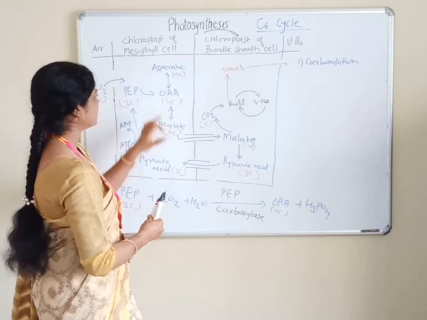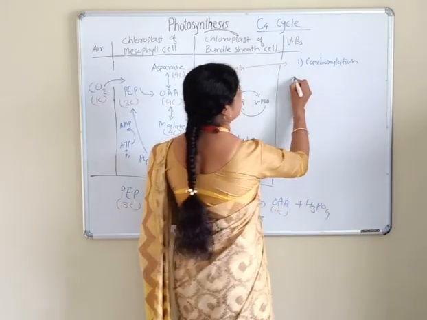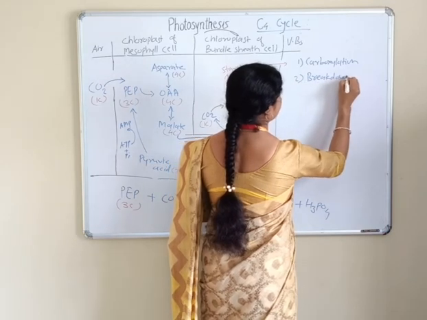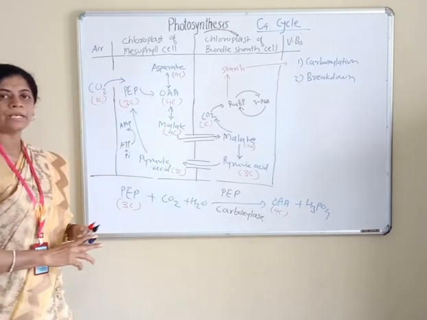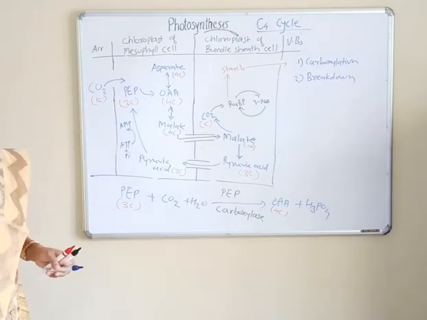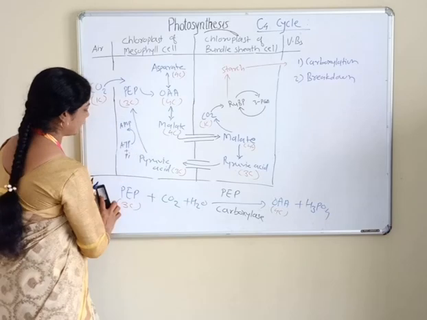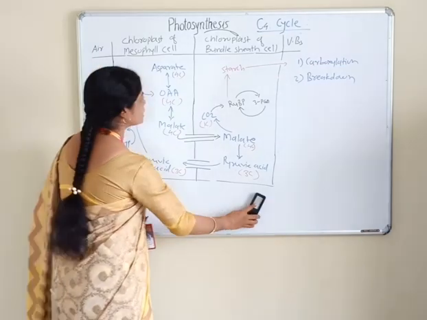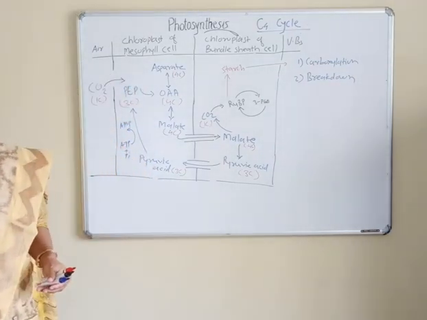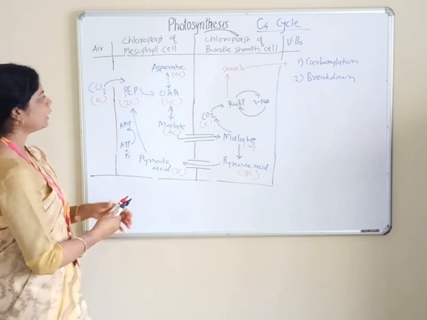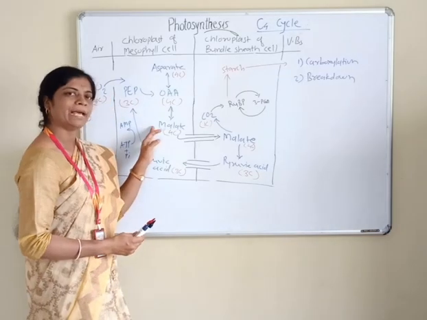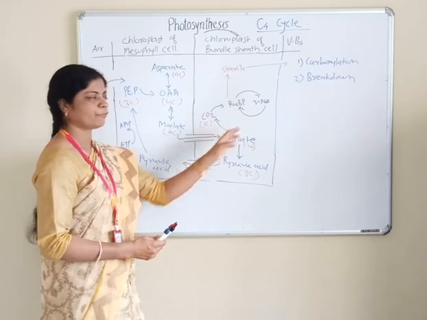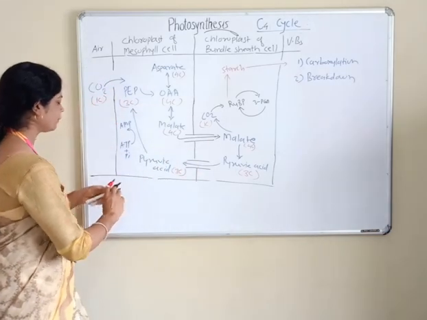The second step is called breakdown of oxaloacetic acid. In this step, oxaloacetic acid breaks down, forming either aspartate or malate. When aspartate is formed in this step, such plants are called aspartate former plants. Examples are panicum and chloris. When oxaloacetic acid forms malate, such plants are called malate formers. We will see about the malate formers. So this step is called breakdown.